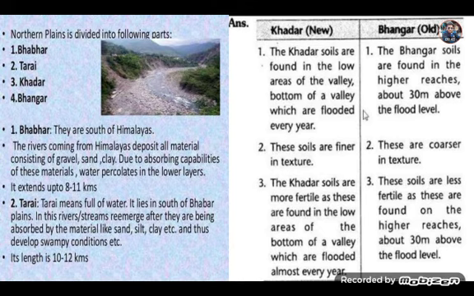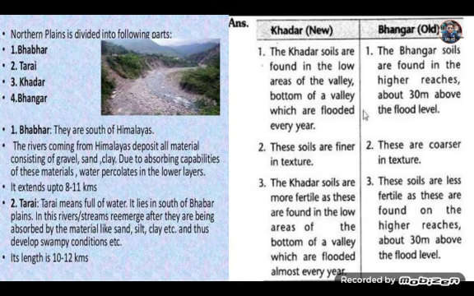Then to the south of the northern plain we will find the great peninsular plateau of India, and we all know that the peninsular plateau has two main divisions. The northern part is the Central Highland and the southern part is the Deccan Plateau. Just look at the map: just to the north of the Narmada river you will find the Central Highland, and to the south of the Narmada you will find the Deccan Plateau.